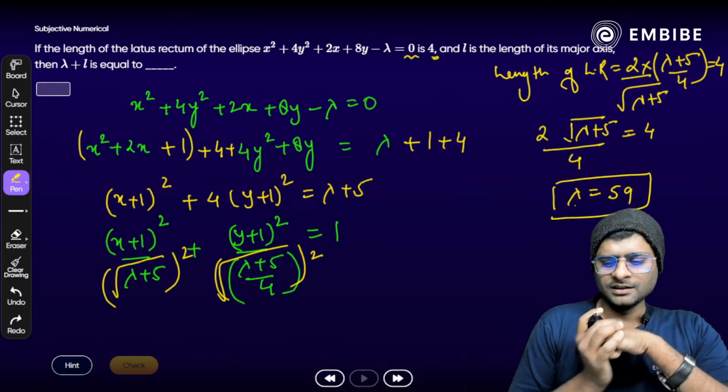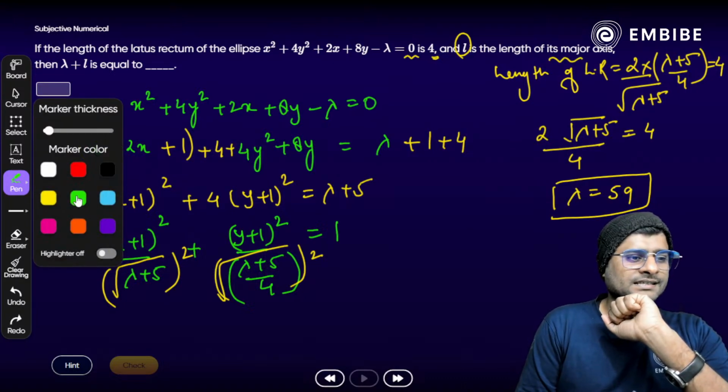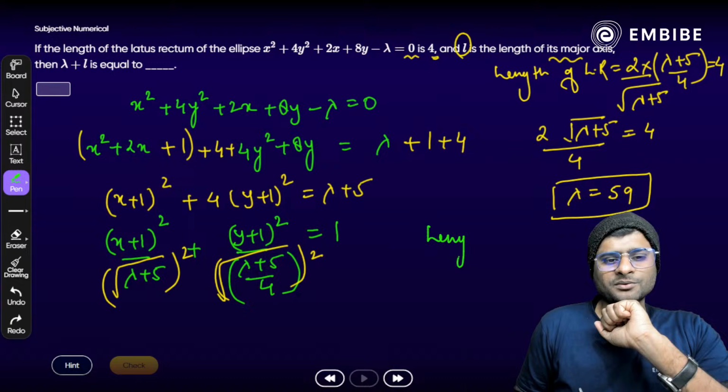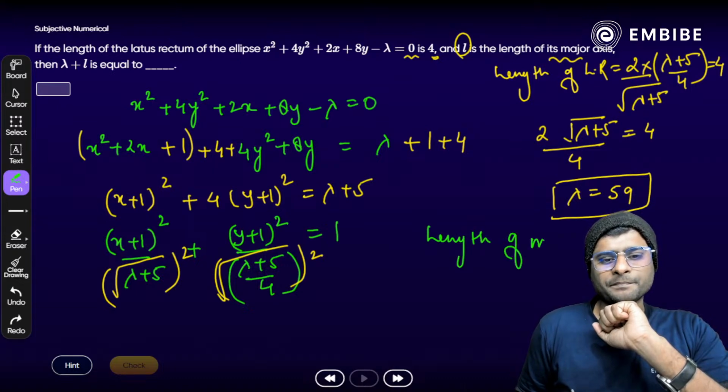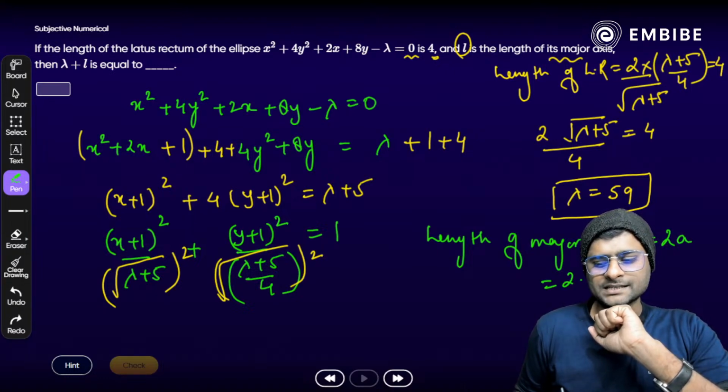Clear? Now length of major axis. We have the length of major axis that is twice of a. That is what? 2 times square root of lambda plus 5. 2 times square root of 64.